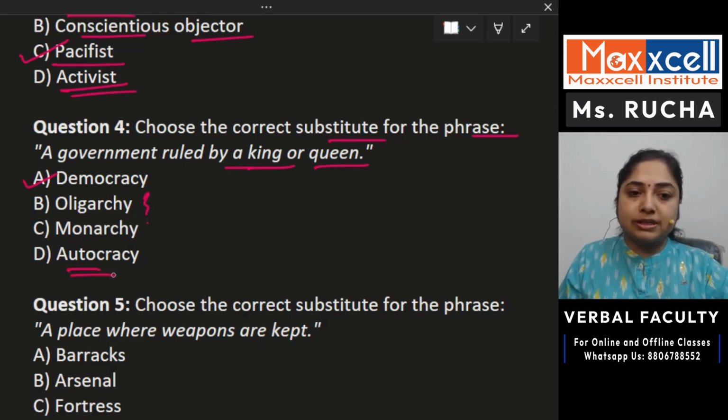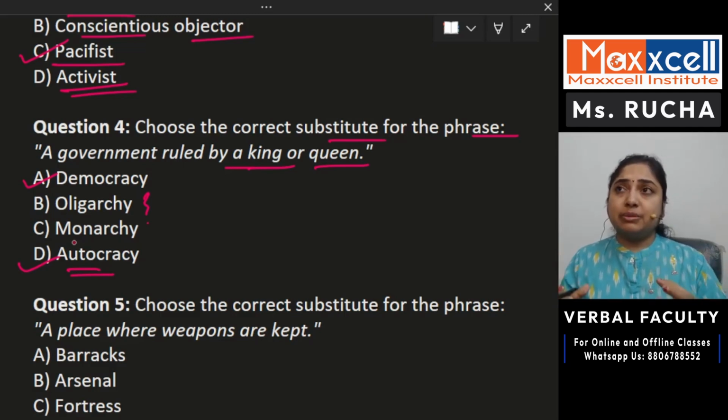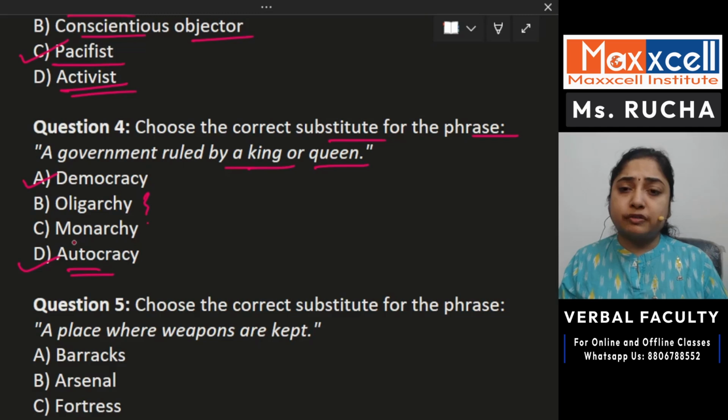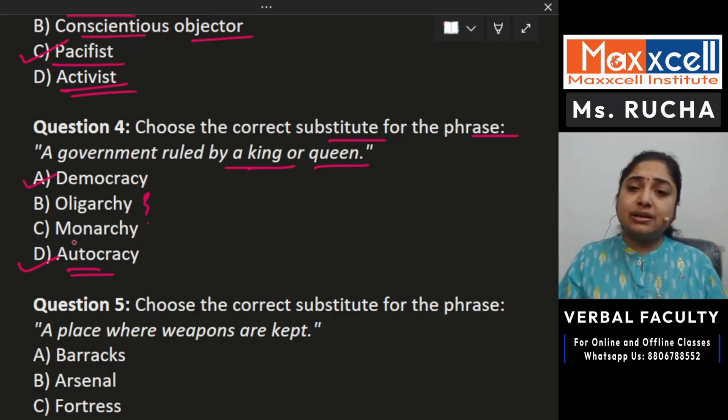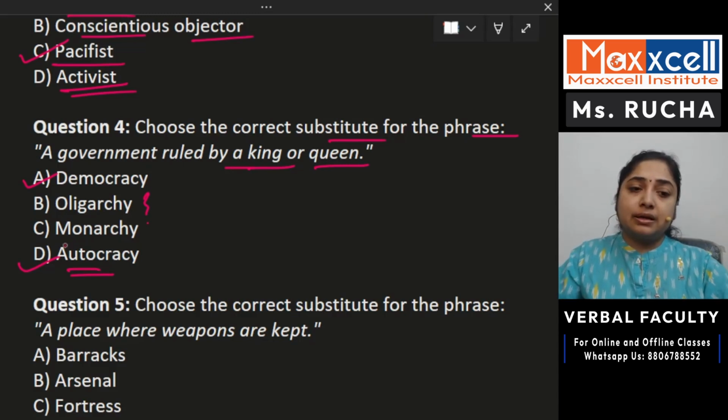What is autocracy? Autocracy is basically something that you don't like, right? When somebody is totally in charge of everything and you don't have any right or any say in it, that is autocracy. What is monarchy?